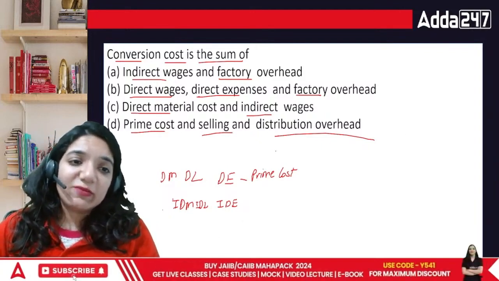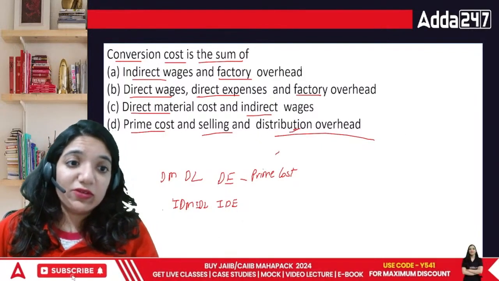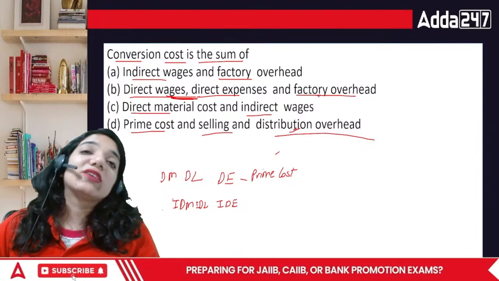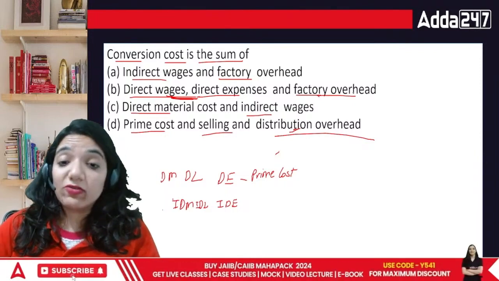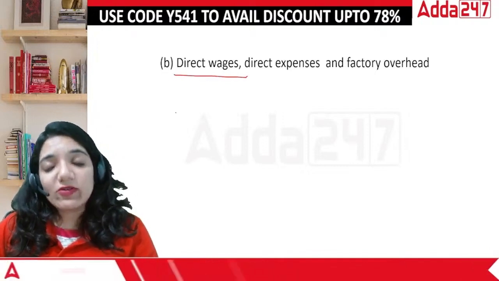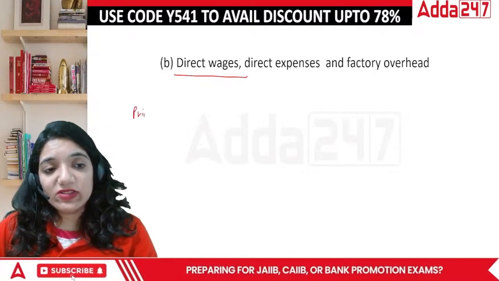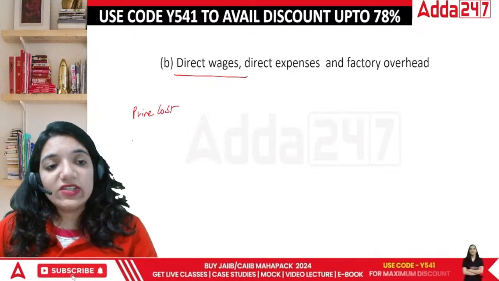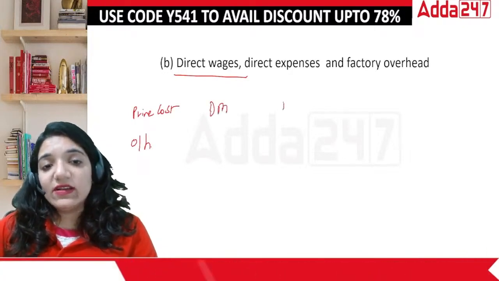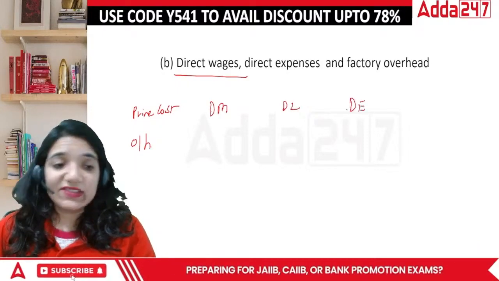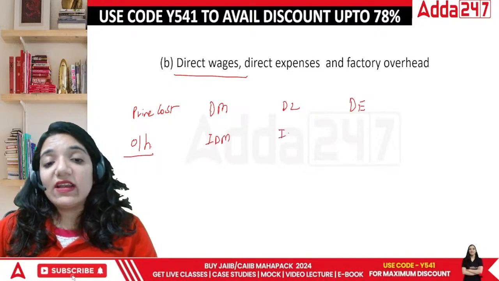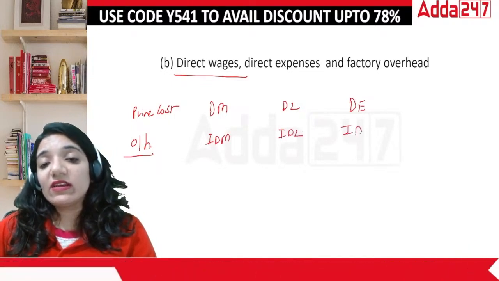That means direct expenses and indirect wages, they are both a part of it. So these two are a part of it. And then even the factory overheads. Because without going through the factory overheads, how am I going to produce things? So this is indirect. If I look at the particular cost there, first is prime cost and then is overheads. Prime cost has direct material, direct labor, and direct expenses. While if we talk about overheads, it has indirect material, indirect labor, and indirect expenses.